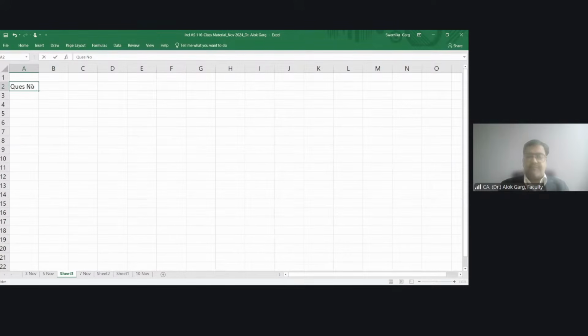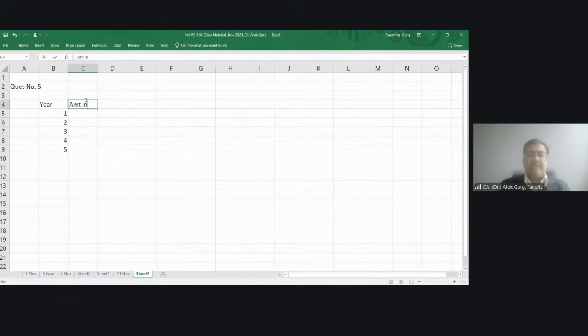Question number 5. What is the data and details given in this question? I hope my Excel is visible to all of you. Is it visible now? Okay. So quickly, how many years are there? Year 1, 2, 3, 4, 5.